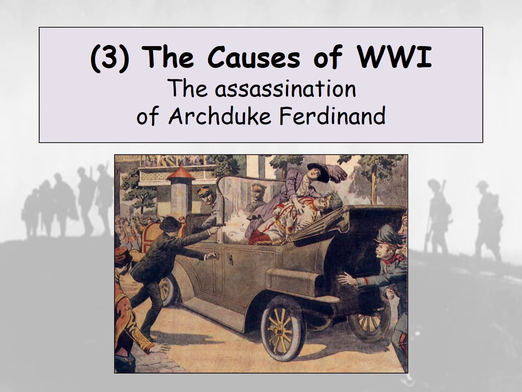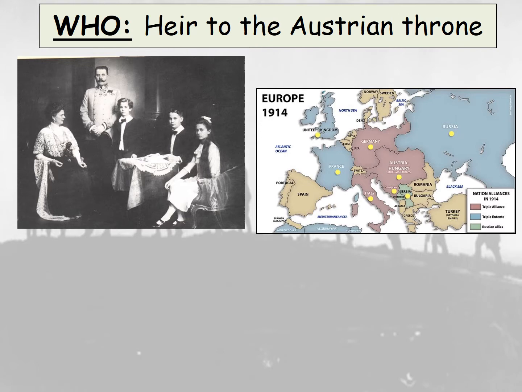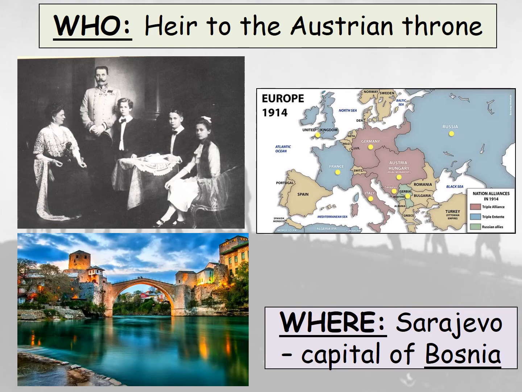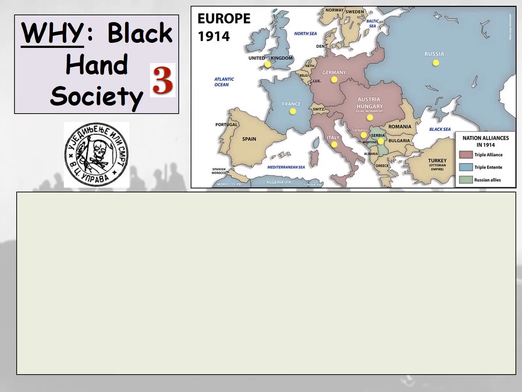And the third key cause of World War I is the assassination of Archduke Franz Ferdinand. Now, who was Archduke Franz Ferdinand? He was the heir to the Austrian throne. He is killed when he visits Sarajevo, which is the capital of Bosnia. He's killed by a terrorist group called the Black Hand Society.